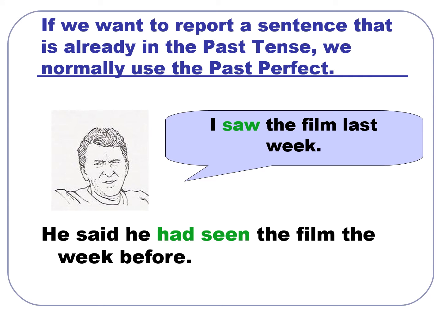So what happens if the speaker said something in the past? What are we going to do now? If the direct sentence is already in the past, we change it to the past perfect. So one step back to the past. Like this man here said, "I saw the film last week." To change "saw the film," that's the past simple, we change it to the past perfect and we say he said he had seen the film the week before.